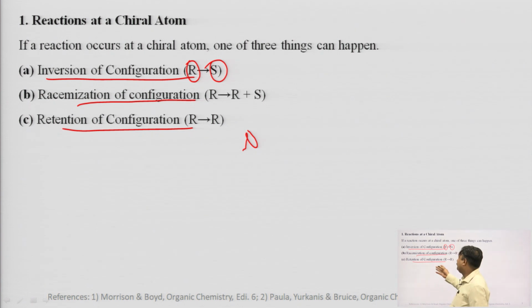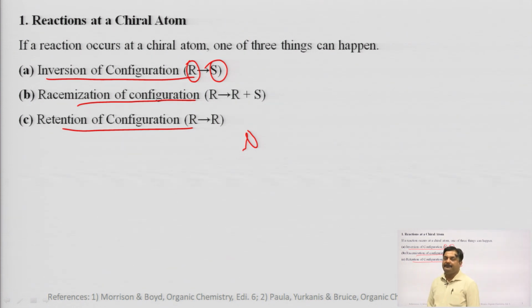In the next class of reaction which occurs at the chiral atoms, racemization of the configuration occurs. It means if I have a pure enantiomer as a substrate, after the reaction that substrate molecule is converted into the racemic modification. In the third type of reaction, retention of configuration, if I have the R form of the enantiomer as the substrate at the start, the product will also have the R configuration at the end of the reaction.